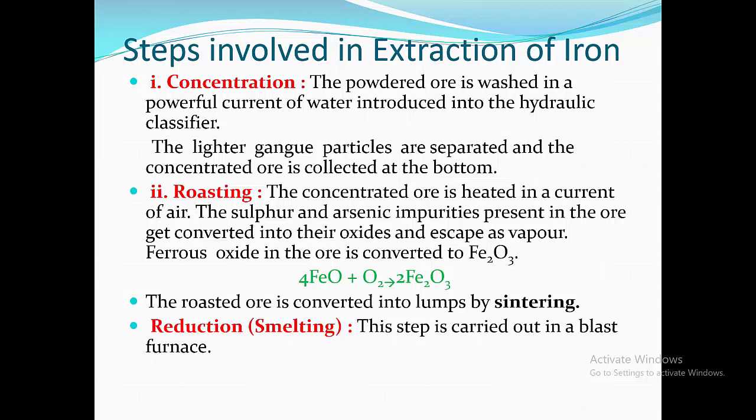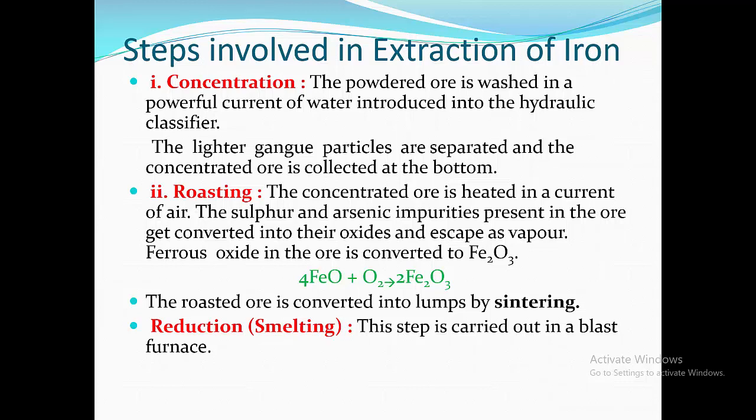The concentrated ore is heated in a current of air. The sulfur and arsenic impurities present in the ore get converted into their oxides and escape as vapor. Ferrous oxide in the ore is converted into Fe2O3. The reaction is 4FeO plus O2 gives 2Fe2O3.